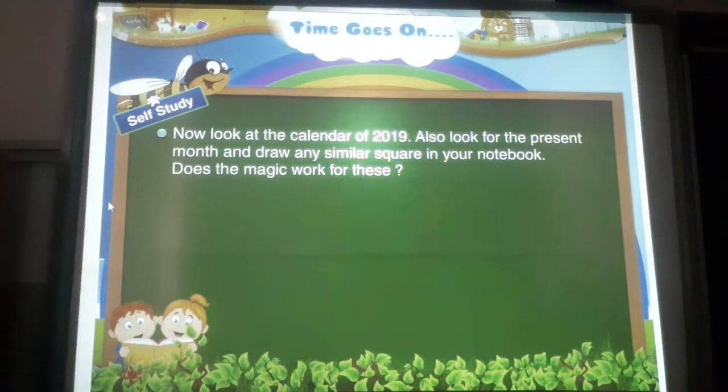Now look at the calendar of 2019. Also look for the present month and draw any similar square in your notebook. Does the magic work for these?